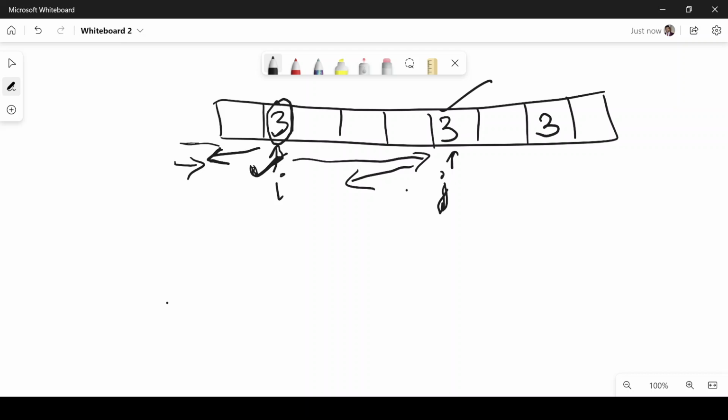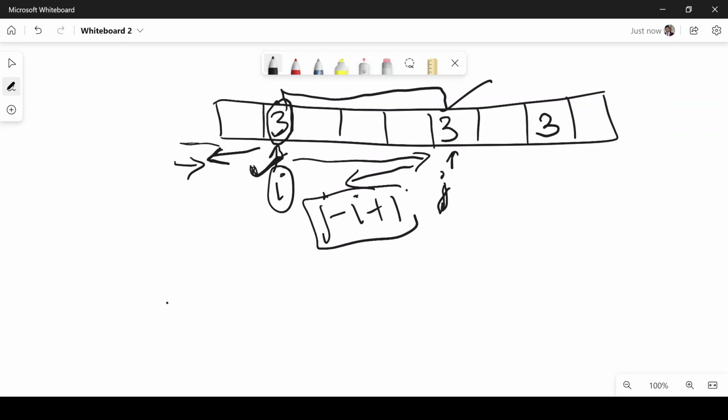For this particular j, we know that we have an index I. So that means we found a matching pair. Now what will be the length of this subarray? It will be j minus I plus 1. So this subarray will have length j minus I plus 1. Now all we need to do is compare it with the answer that we have seen till now, and if this value is smaller, we just assign it to the answer variable.